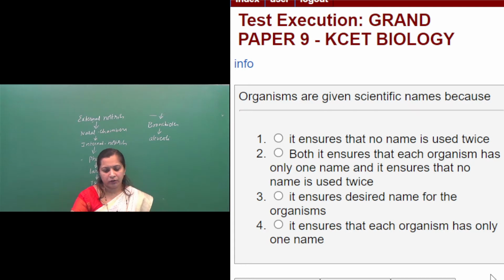So when you look into the third option, it ensures desired name for the living organisms. Desired name means giving whatever name we like. So this is the wrong answer. It ensures desired name for the organisms.